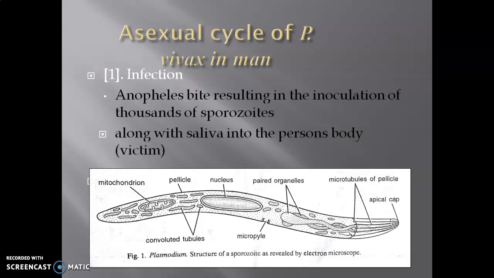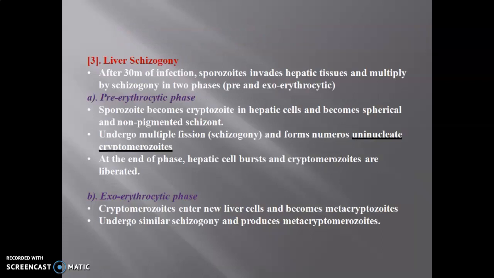Now let us see its infection. Infection is caused by the bite of a female Anopheles mosquito. The Anopheles bite results in the inoculation of many, thousands of, sporozoites along with the saliva into the body of the human being or victim.